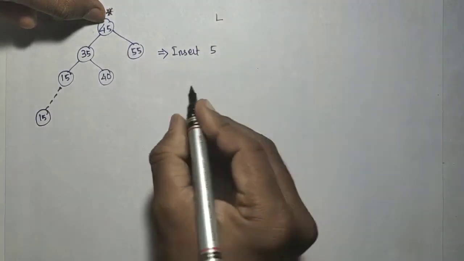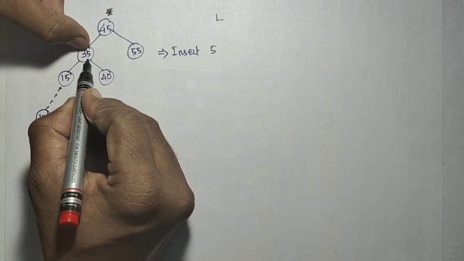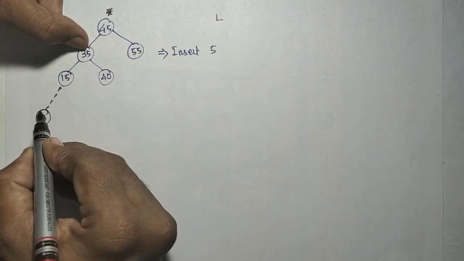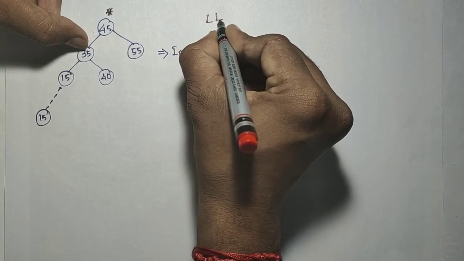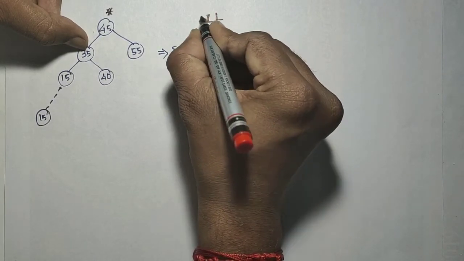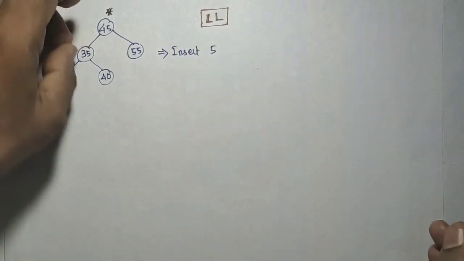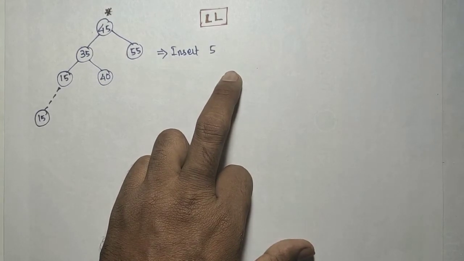Okay, on the left subtree. In the left subtree, in which side have you added? Left side or right side? Okay, the left side. So this case is identified as what? Left of left. Left of left means the solution is what? Rotate right.